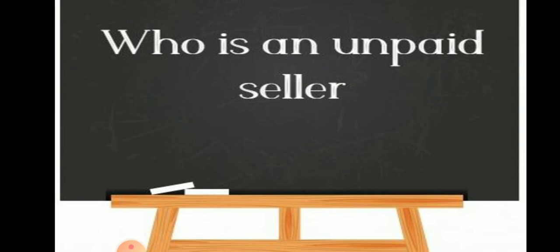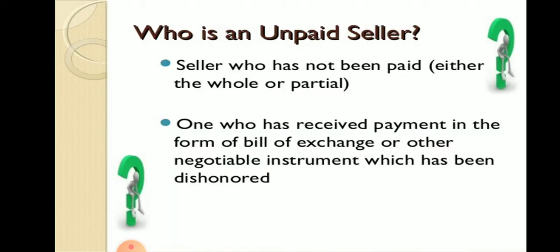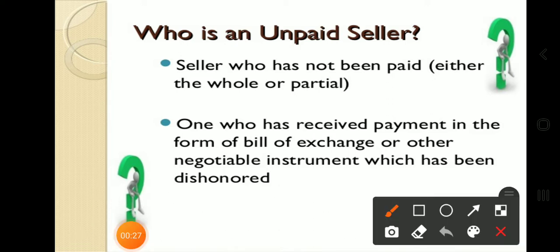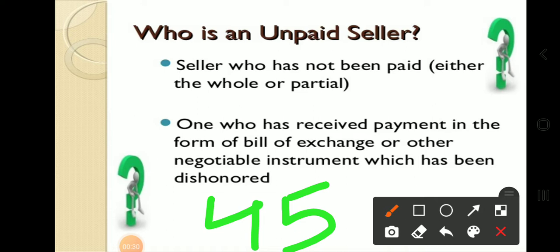Under this topic, first of all, we will discuss the meaning of unpaid seller. Afterwards, we will discuss the rights of unpaid seller. To begin with, who is an unpaid seller? This is defined under Section 45 of the Sale of Goods Act. A seller who has not been paid either the whole amount or a partial payment, or one who has received payment in the form of a bill of exchange or other negotiable instrument which has been dishonored, is called an unpaid seller.